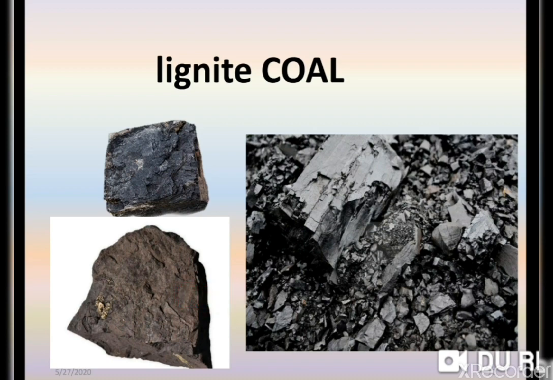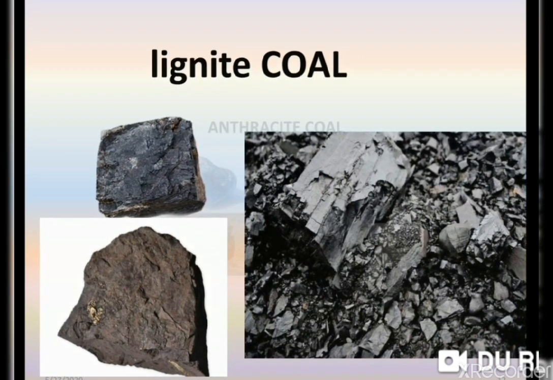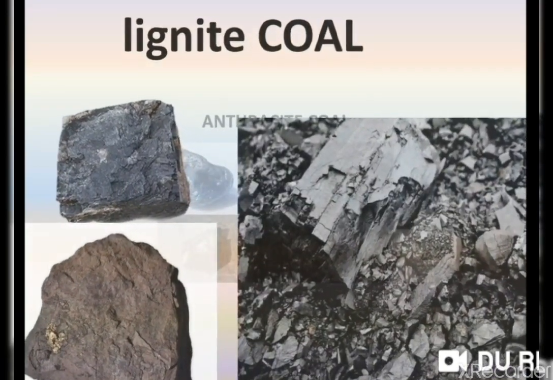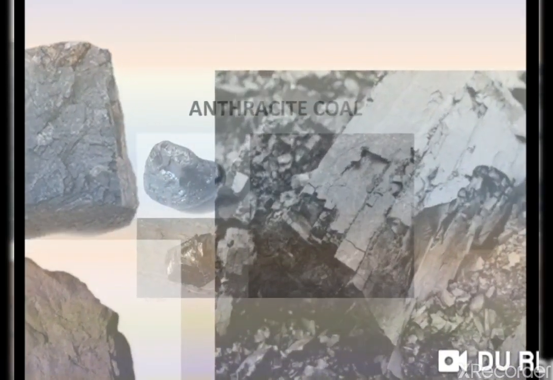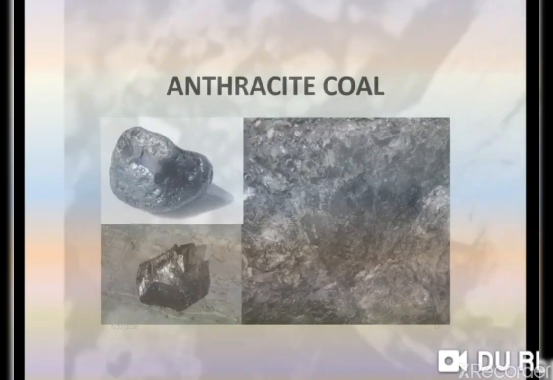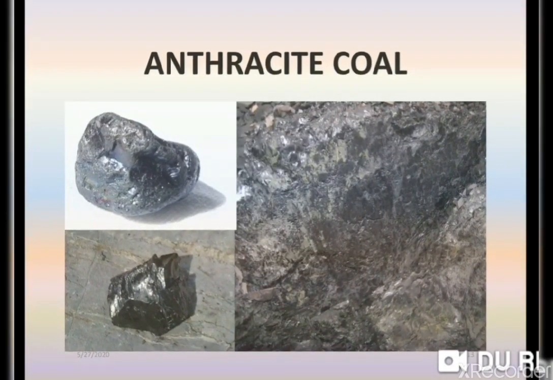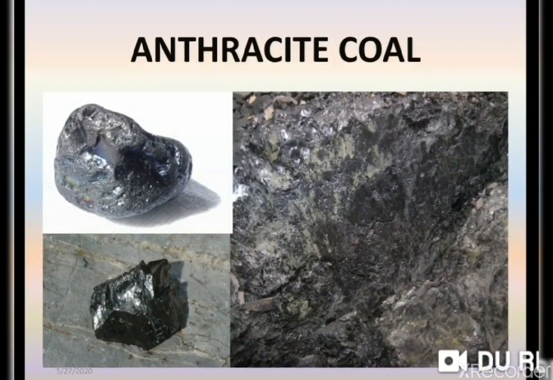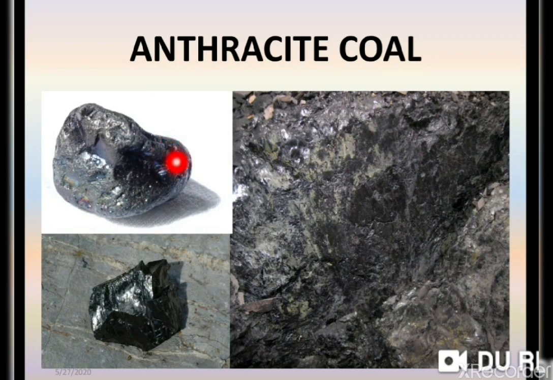Okay. Now another one is anthracite coal. Anthracite coal is the best form of coal. You can see here, this is anthracite coal, and it is harder and glossy. You can see the shine of the coal.